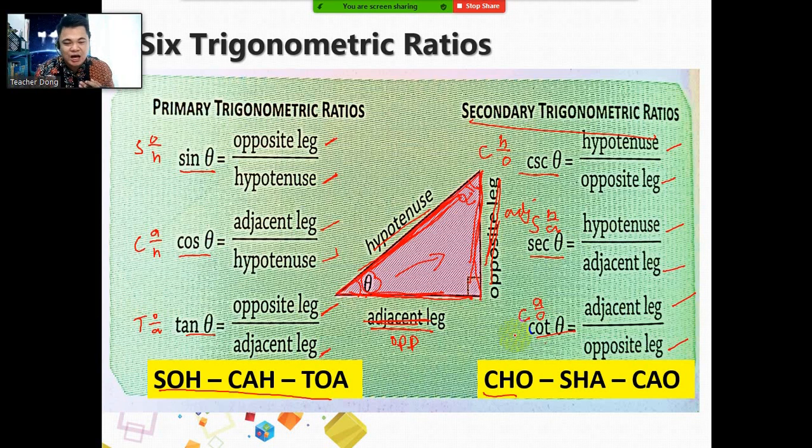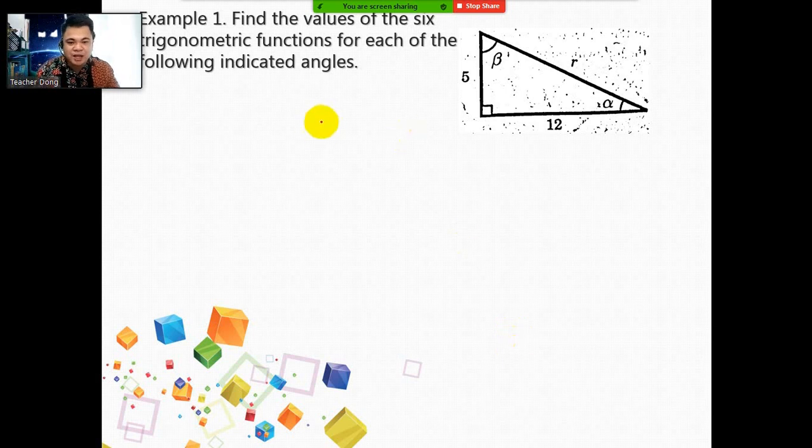So for us to apply these 6 trigonometric ratios, let's have the first example. Example 1. Find the values of the 6 trigonometric functions for each of the following indicated angles. Alright, so we have alpha, which is the first angle. We have also beta. Then we have two measurements, 5 and 12, and r is unknown.